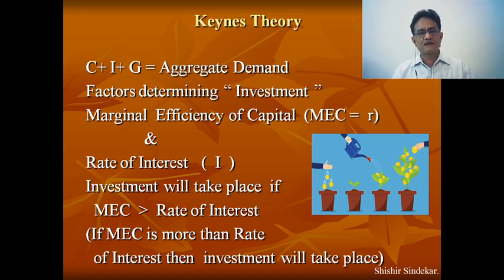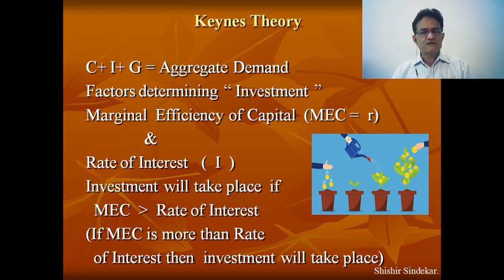He simply stated that marginal efficiency of capital, MEC, and the rate of interest determine the total investment that will take place in that economy. Right now I am considering the economy as a whole, that is the macroeconomy. So investment will take place if the marginal efficiency of capital is more than the rate of interest.